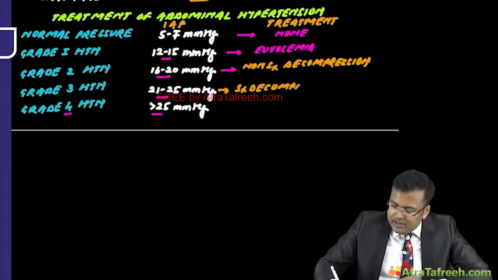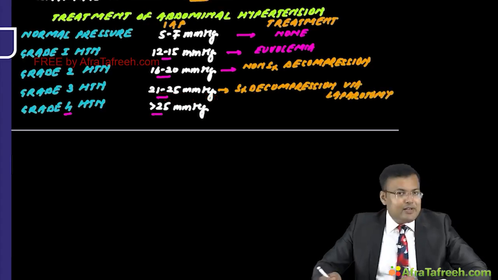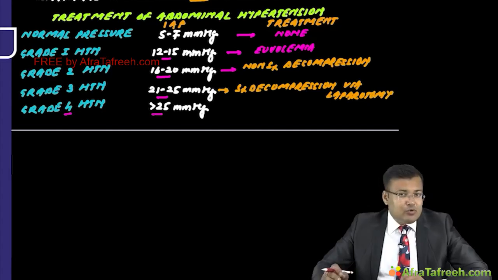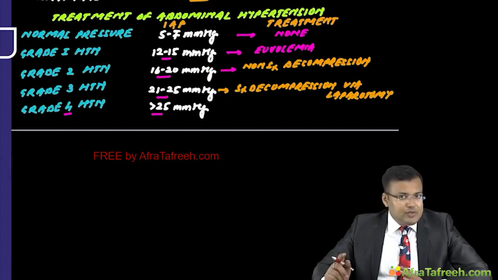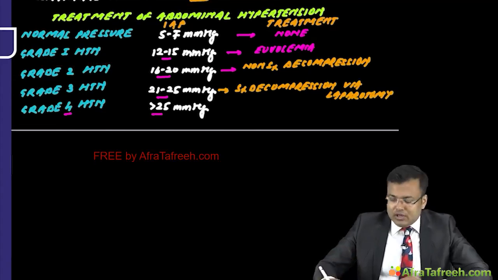Whenever it is grade 4, pressure more than 25 mmHg, surgical decompression should be done, and simultaneously we have to look for the cause.